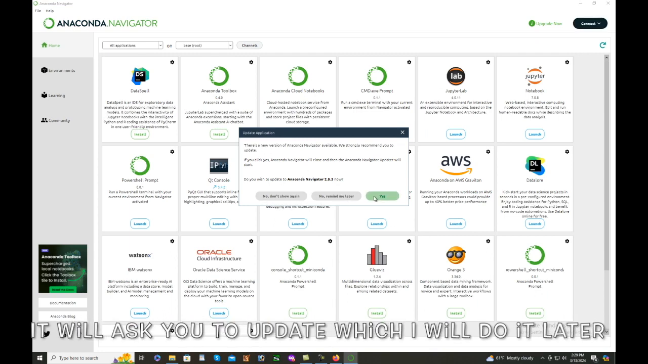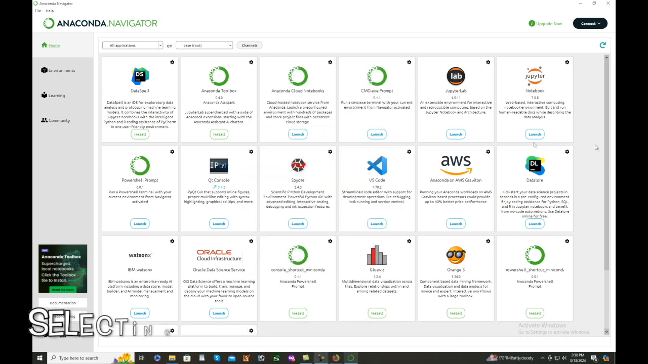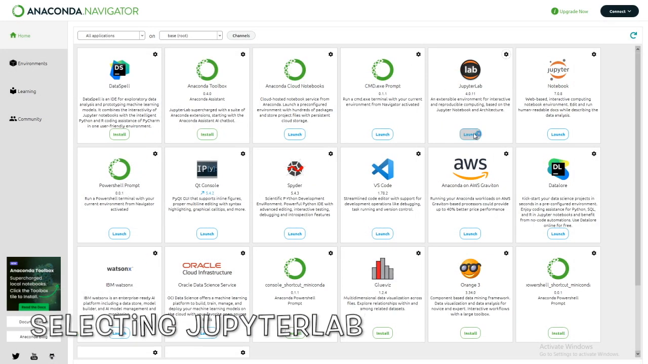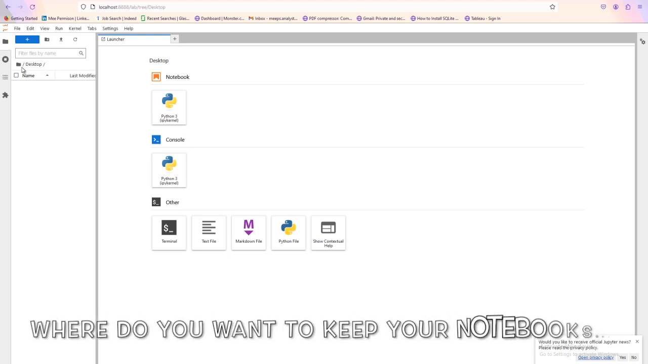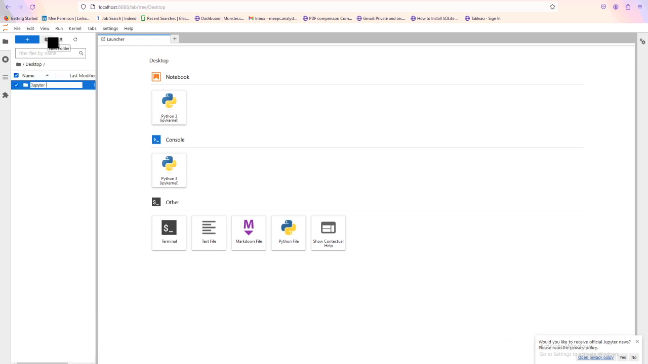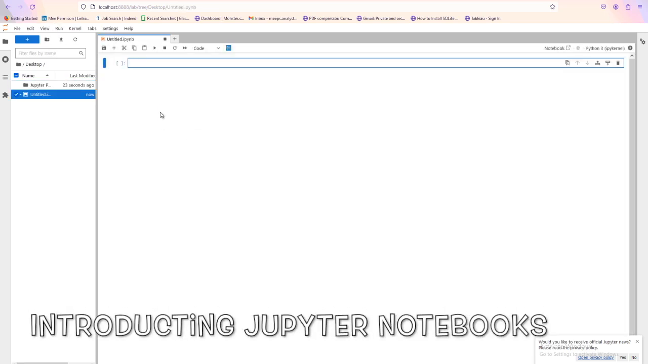It will ask you to update, which I will do later. Select Jupyter Lab. Here you can manage the folder and set the name. So I create a new folder and set the name Jupyter Practice, and then I click the Python 3 logo.